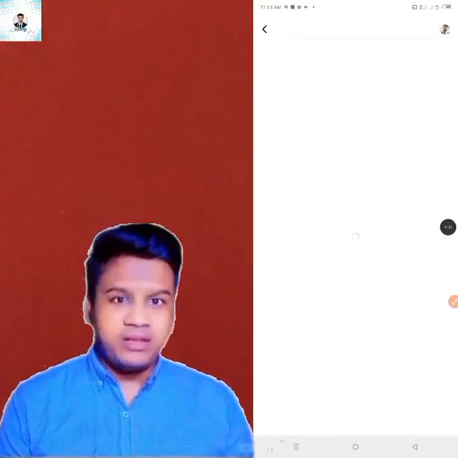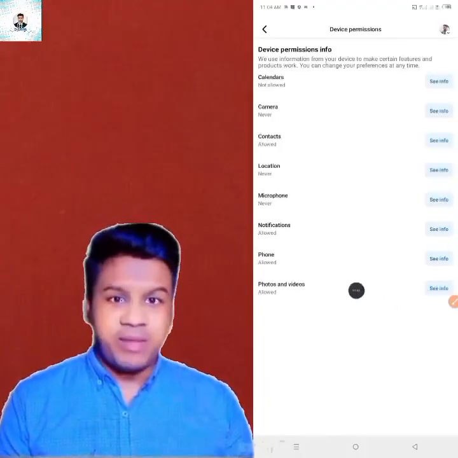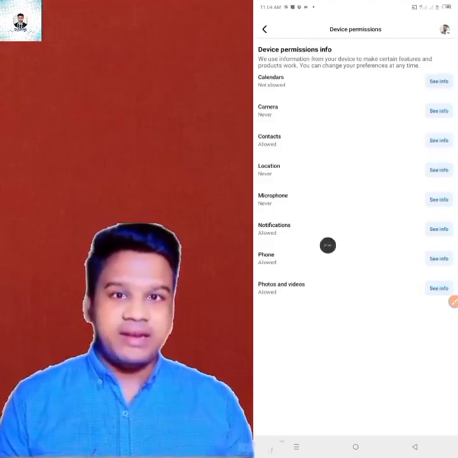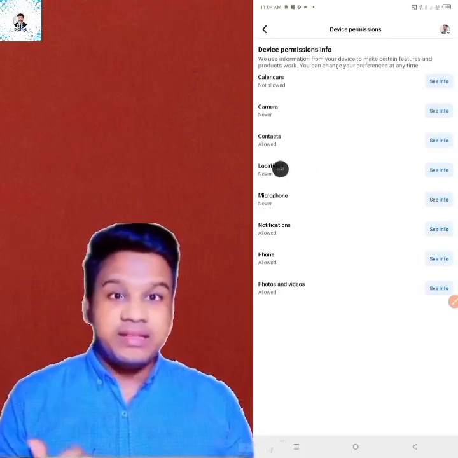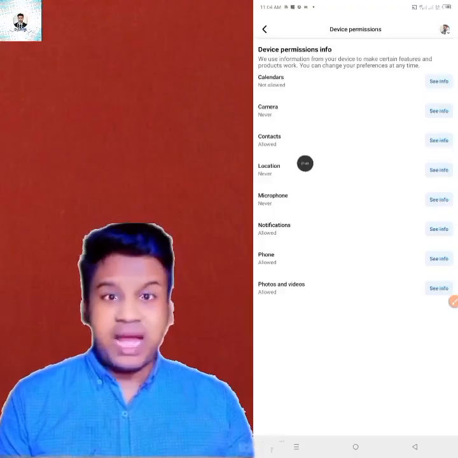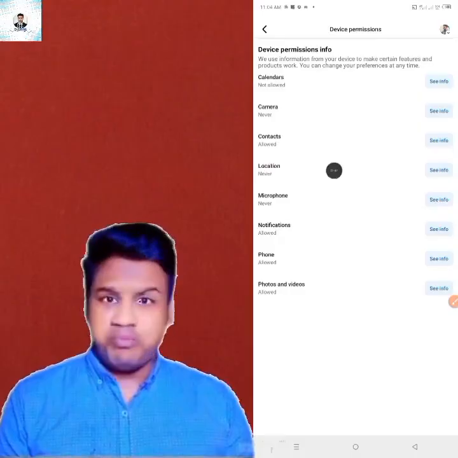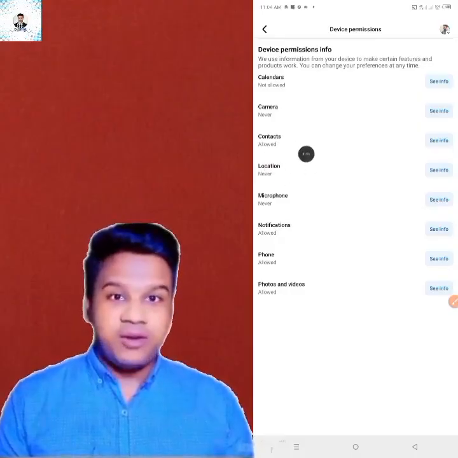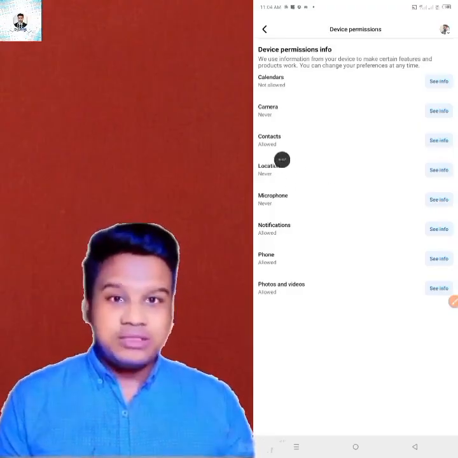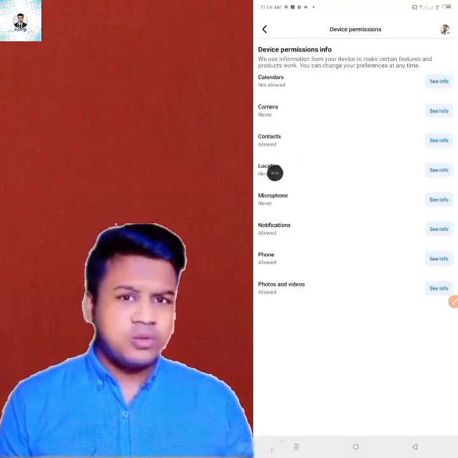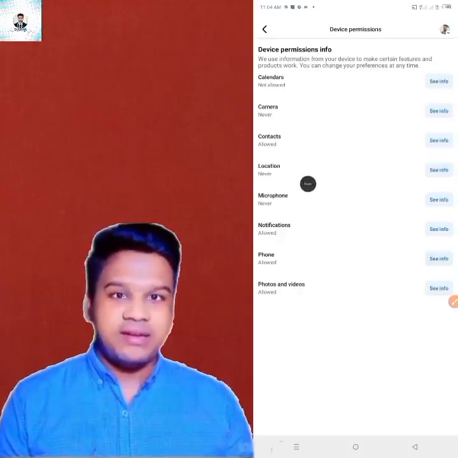After coming to this option, Device permissions, you will get an option called Location. This location is the main setting here. That is, you will not allow this location in any way. If you allow this location here, then all your friends on Facebook will be able to track you, and anyone can see where you are at the moment. If this location is allowed in your settings, then your friend will be able to search for you on Facebook and find out where you are.